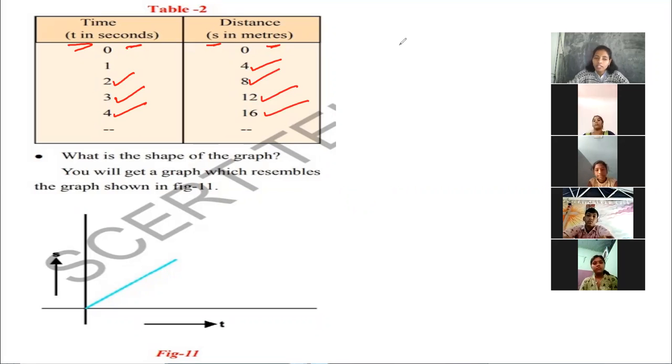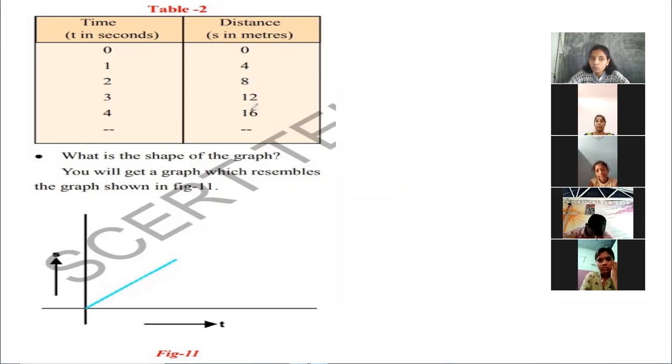What did you observe here in time and distance? Time changes unit by unit only: 0 to 1, 1 to 2, 2 to 3, 3 to 4. Distance changes 0 to 4, 4 to 8, 8 to 12, 12 to 16. But one thing is common here in distance. This is uniform distance. At 0 seconds, the distance is 0 meters.